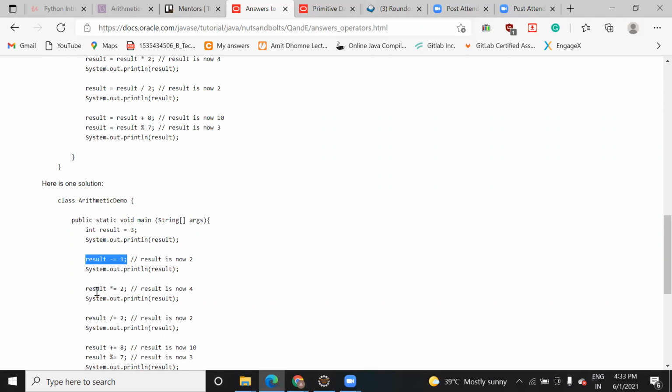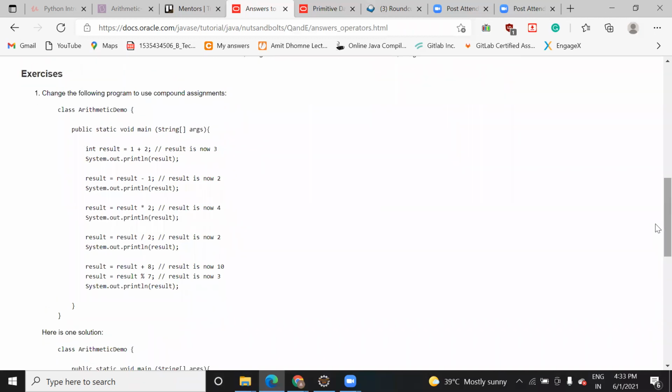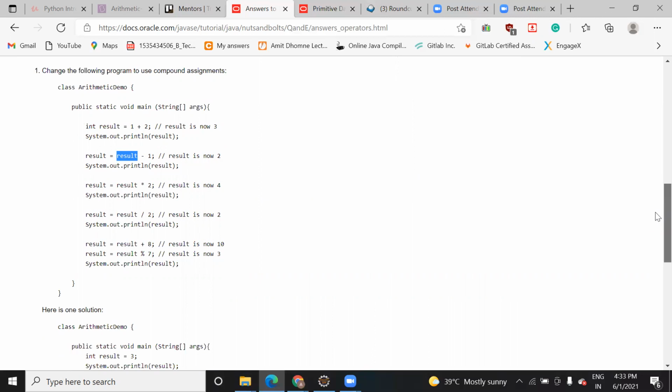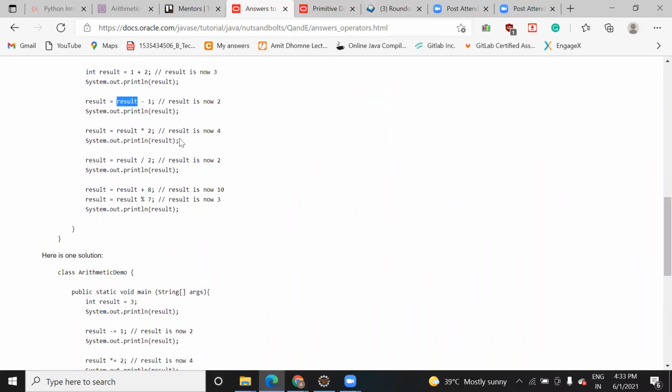That is called compound representation of that symbol. But for the first one, we have to use int result = 3 only. You can't use compound for the first one. For the second one, where the left-hand side and right-hand side are the same, result -= 1. Where both are the same, only there can you use it, where you are using result two times.